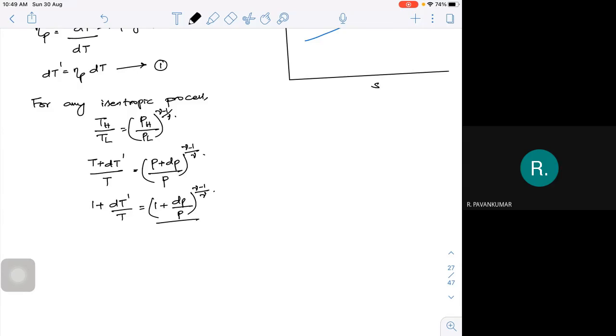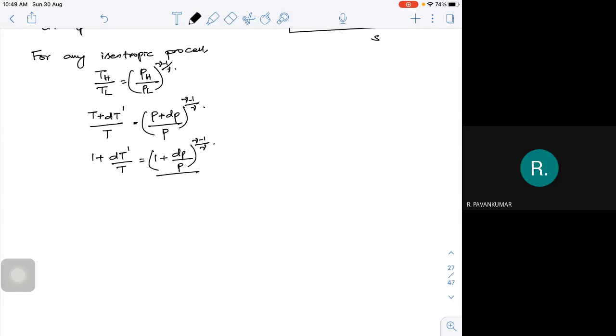Left hand side I can retain as it is, and I can expand the right side term. I can write it as 1 plus whatever we have in the power, that is gamma minus 1 by gamma, into dP by P, plus higher order terms. This is an expansion.